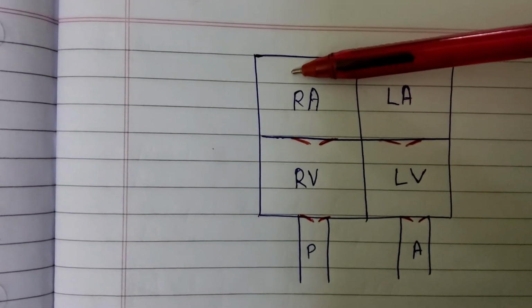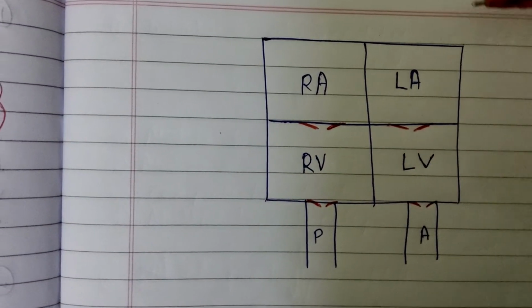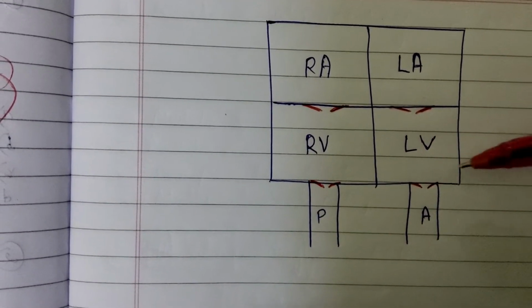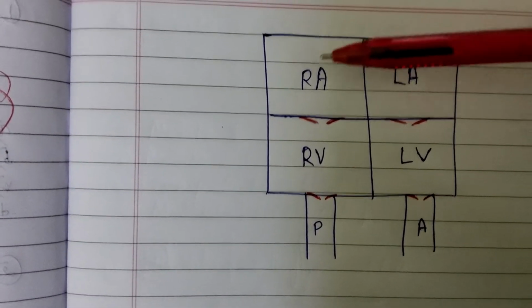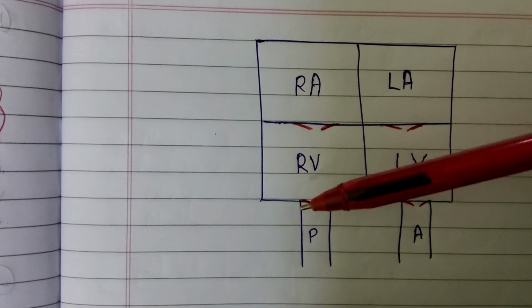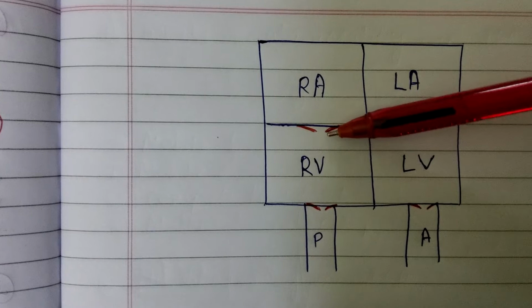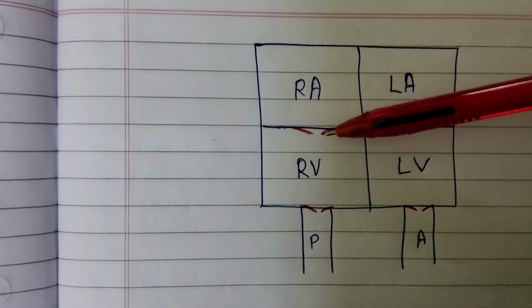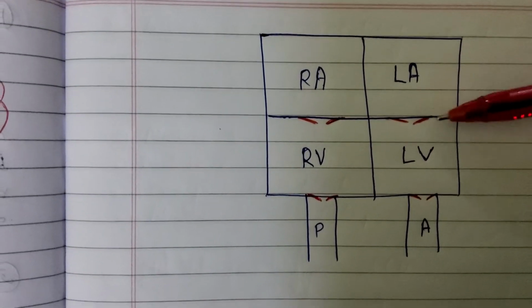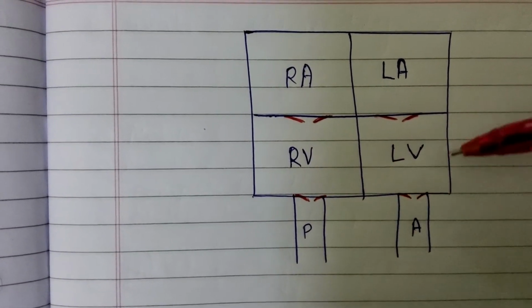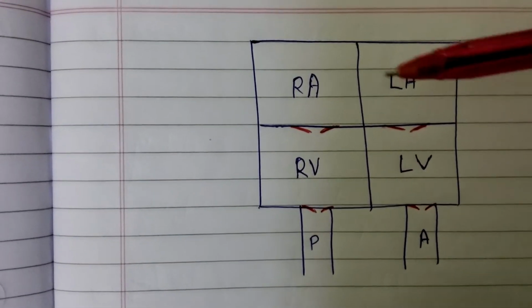This is the right atrium, right ventricle, left atrium, left ventricle, pulmonary artery, and aorta. Blood from the right atrium enters the right ventricle. This red one shows the valves present between the right atrium and right ventricle, between the left atrium and left ventricle, between the right ventricle and pulmonary artery, and between the left ventricle and aorta.